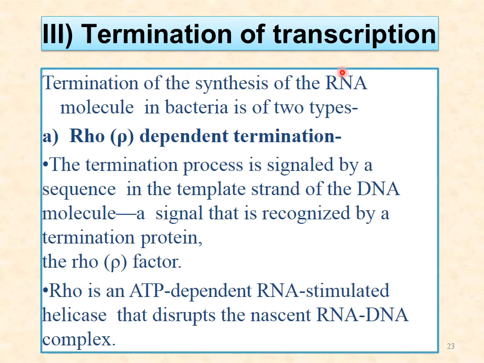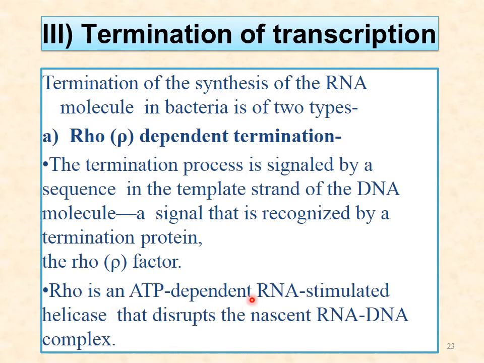Now the termination of transcription, the termination of the synthesis of RNA molecule in bacteria, is of two types: Rho-dependent termination and Rho-independent termination. Now what is Rho-dependent termination? The termination process is signaled by a sequence in the template strand of the DNA molecule, a signal that is recognized by a termination protein, that is Rho factor. Only this single Rho factor is there.